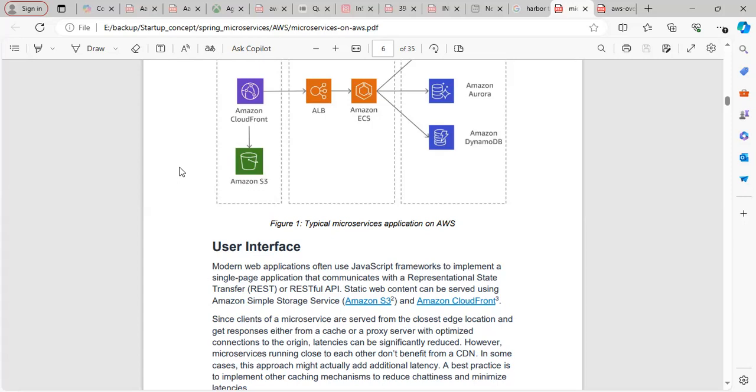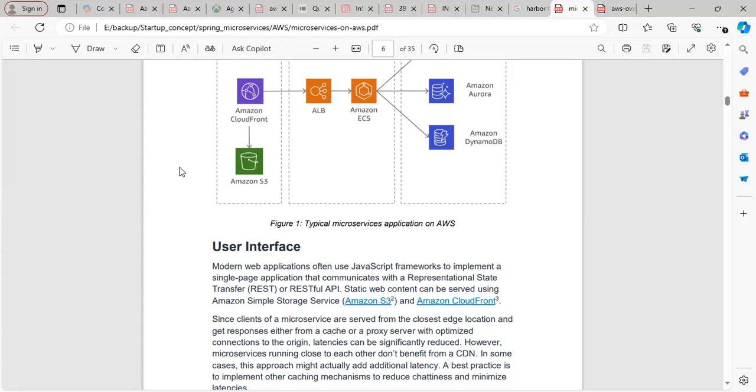It can show directly to users immediately, and it also supports this at the region level, so we can minimize network latency. There are some other facilities CloudFront provides, correct?